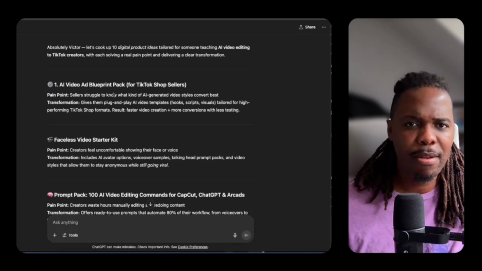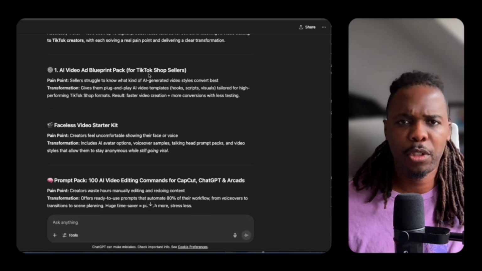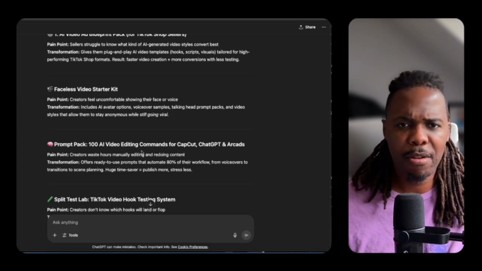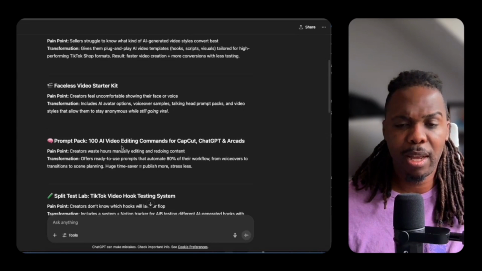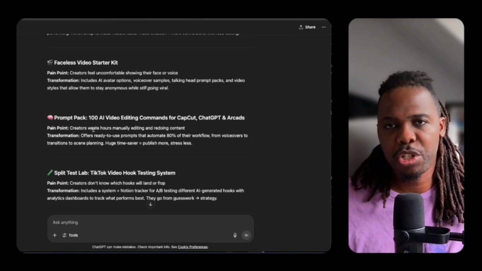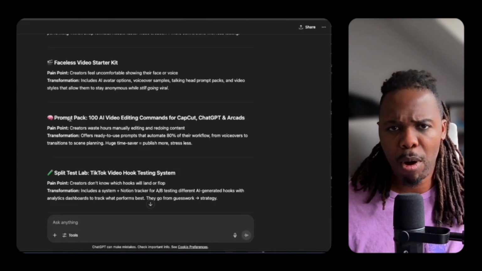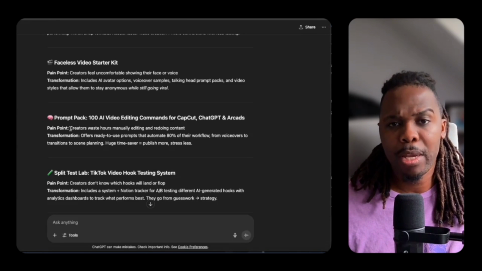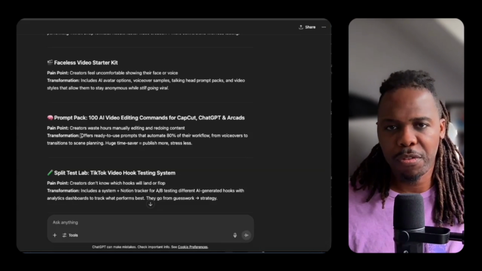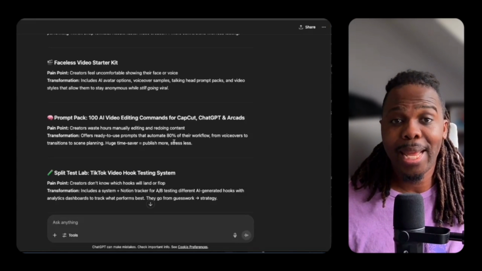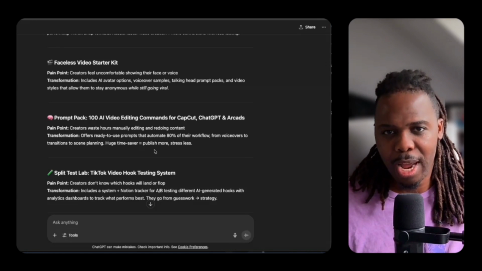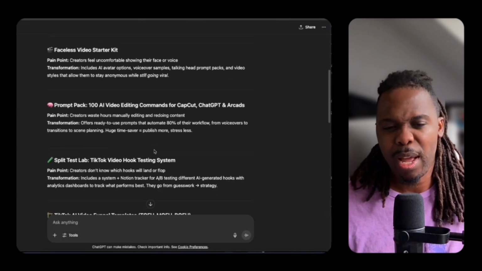So we've got AI video ad blueprint pack for TikTok shop sellers, faceless video starter kit, prompt pack, which is 100 AI video editing commands for CapCut, ChatGPT, and ARC ads. It also describes what the pain points are that the digital product is addressing as well. For example, for the prompt pack, creators waste hours manually editing and redoing content. The transformation they will get: this offers ready-to-use prompts that automate 80% of their voiceovers, transitions to scene planning. Huge time saving equals to them publishing more and stressing less.